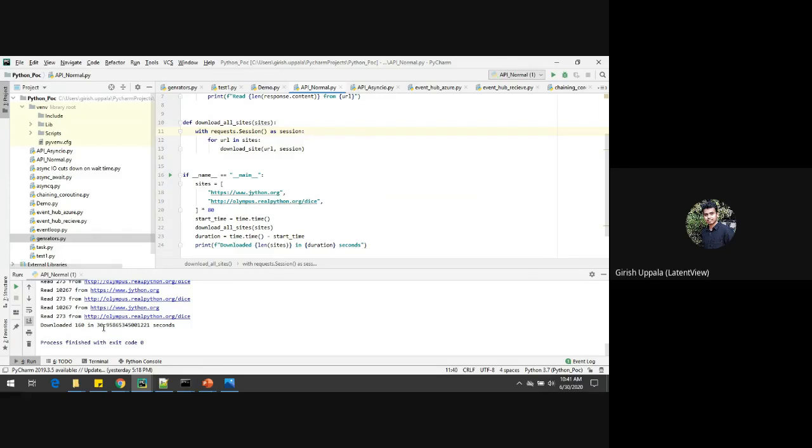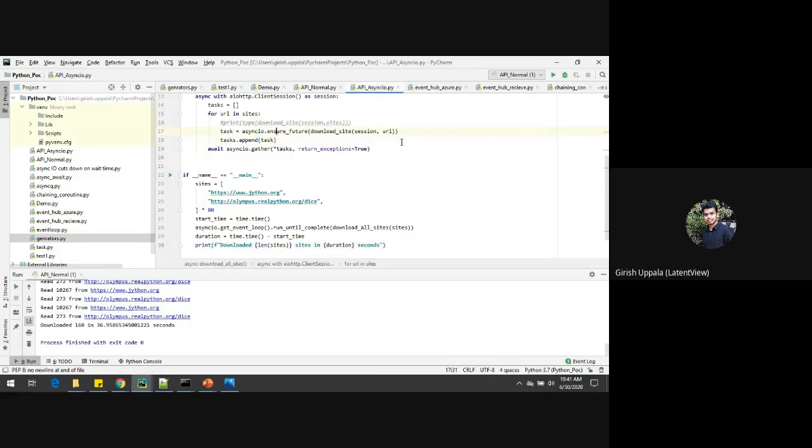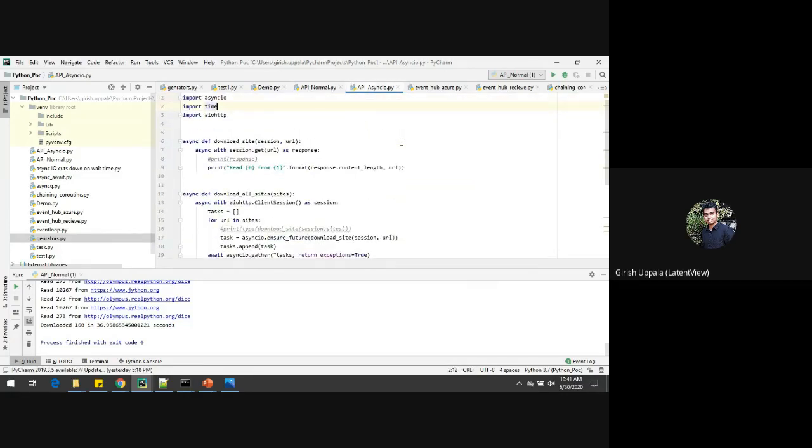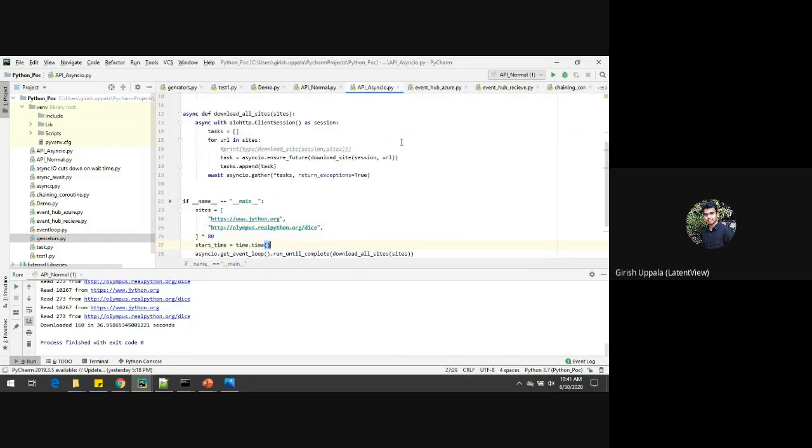So it took almost 36 seconds here. Let's execute the same program in an asynchronous process. For this, we need aiohttp also. You need to import this library as well to work with some network related things.